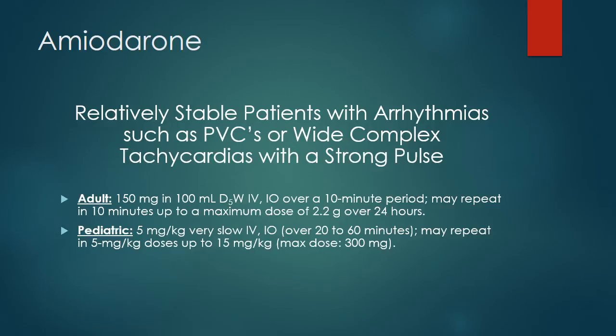Pediatric patients should receive 5 milligrams per kilogram very slow IV or IO over 20 to 60 minutes, and you may repeat in 5 milligram per kilogram doses up to 15 milligrams per kilogram for a maximum dose of 300 milligrams. Special consideration: this is a pregnancy class D.